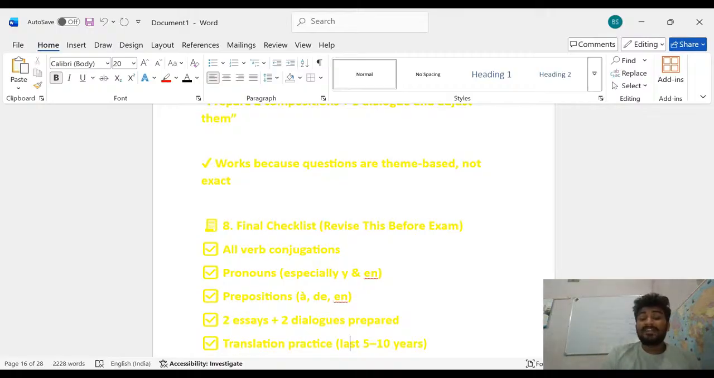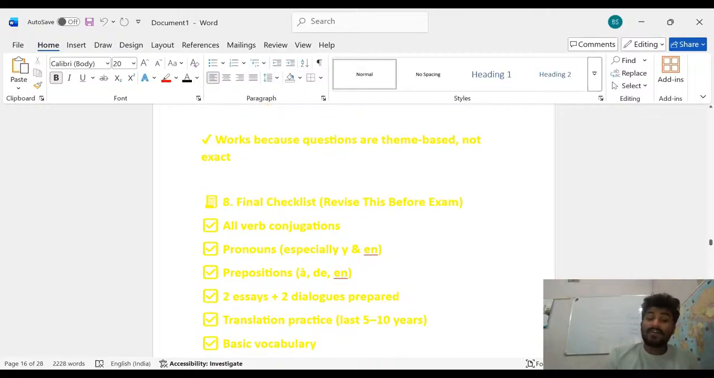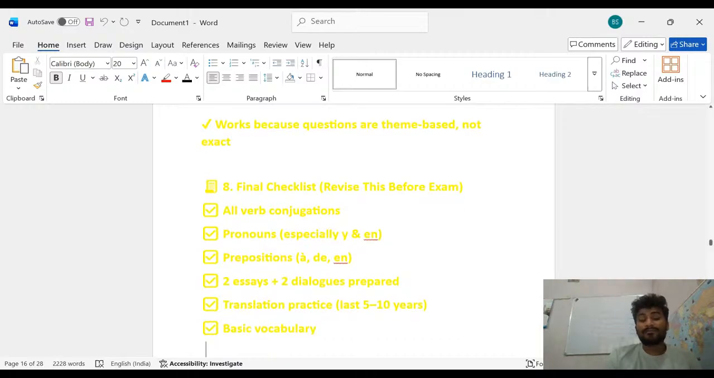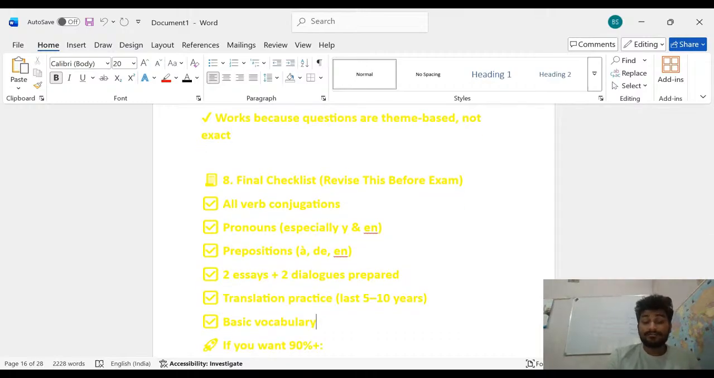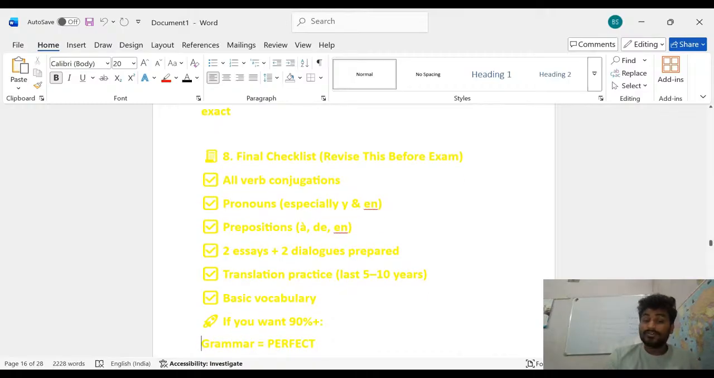If you have the practice paper, you should practice. If you do not have it, I will provide it here. After this is basic vocabulary. You have to practice the basic vocabulary, and after that, if you want to score 90 plus percent, you have to be perfect in the grammar.